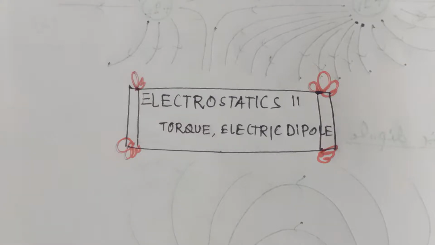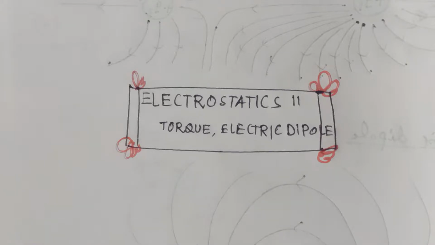Today we will discuss what happens if you keep an electric dipole in a uniform electric field. Then we have to go into details. Before starting, again I am repeating what an electric dipole is. Electric dipole means, as discussed in the previous class, two charges of the same magnitude and opposite in nature, kept a certain distance apart.